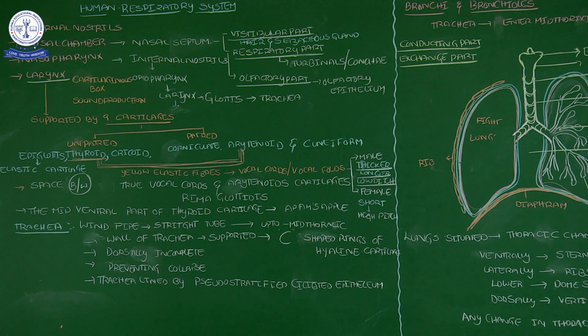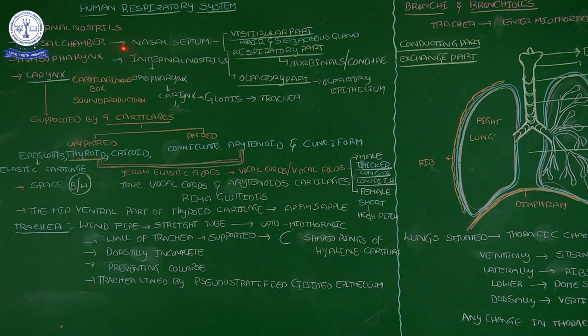Nasal chamber. These nasal chambers have one septum. By that septum, the nasal chambers are divided into 2 parts, right and left nasal chambers. See here, when you touch your nose, in the middle place, we can touch one septum.